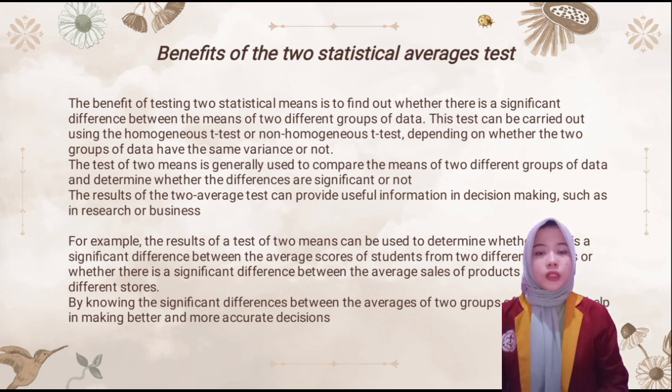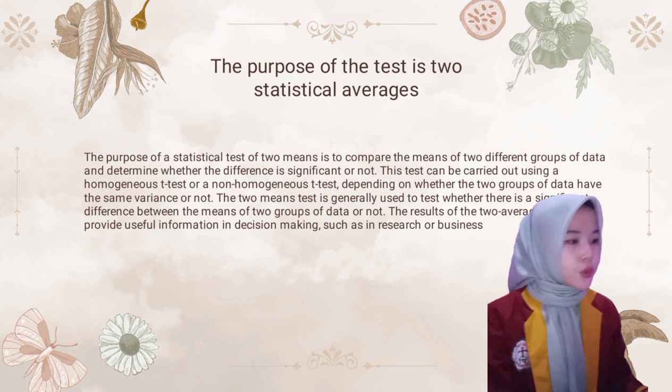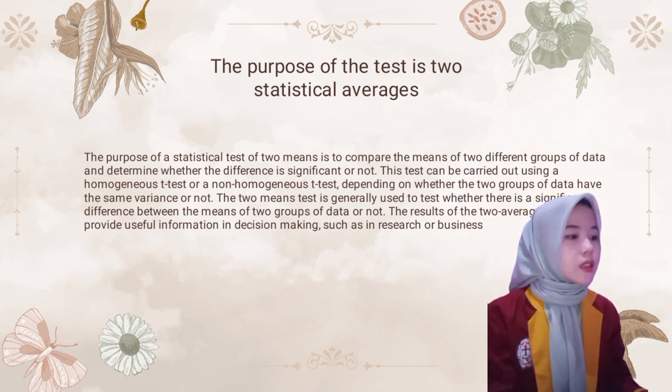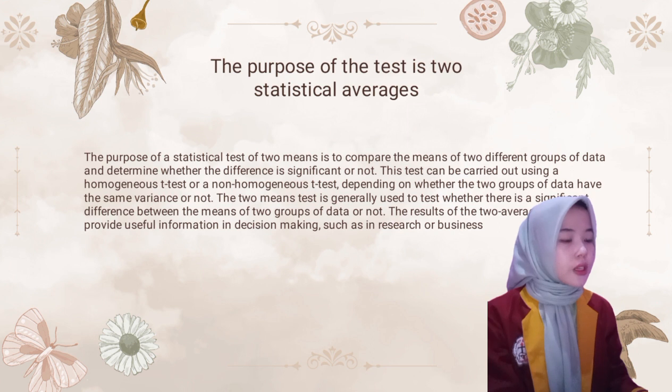By knowing the significant difference between the averages of the groups of data, it can help in making better and more accurate decisions. Next, the purpose of the test of statistical averages. The purpose of the statistical test of the means is to compare the means of the different groups of data and determine whether the difference is significant or not.